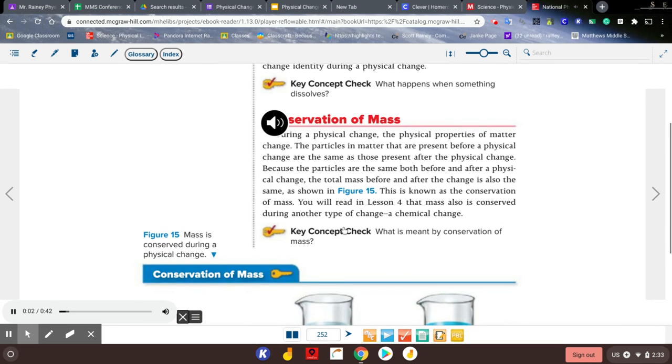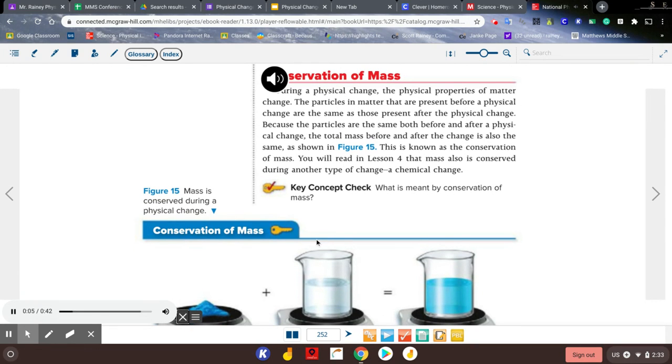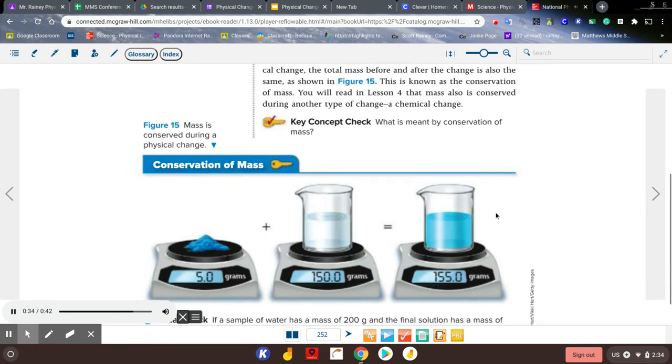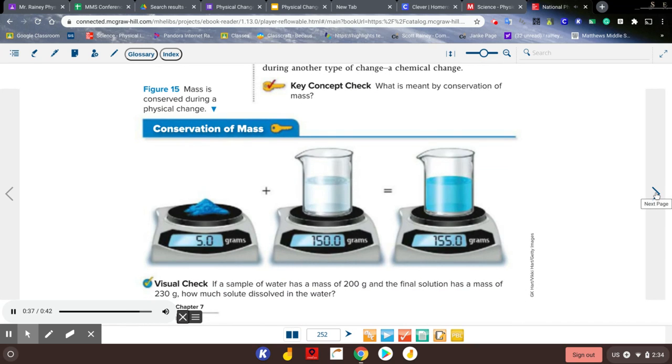Conservation of mass. During a physical change, the physical properties of matter change. The particles in matter that are present before a physical change are the same as those present after the physical change. Because the particles are the same both before and after a physical change, the total mass before and after the change is also the same, as shown in Figure 15. This is known as the conservation of mass. You will read in Lesson 4 that mass also is conserved during another type of change, a chemical change. Key concept check. What is meant by conservation of mass?